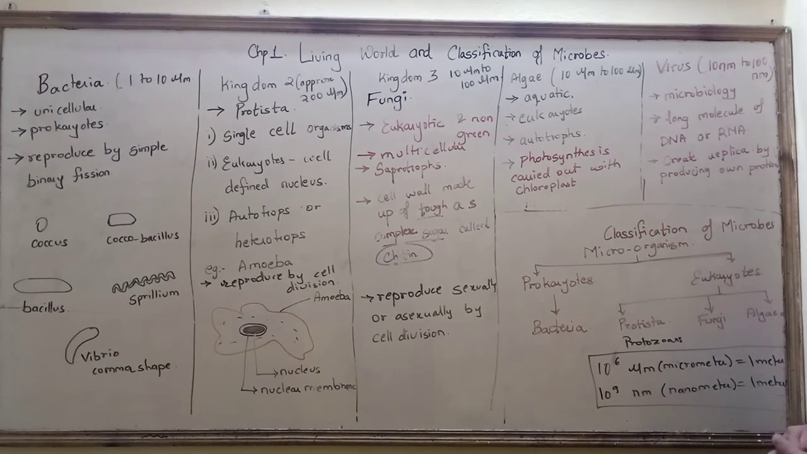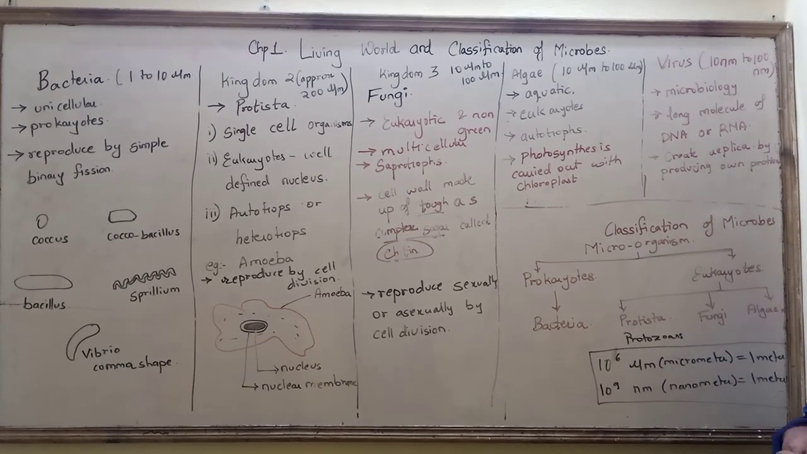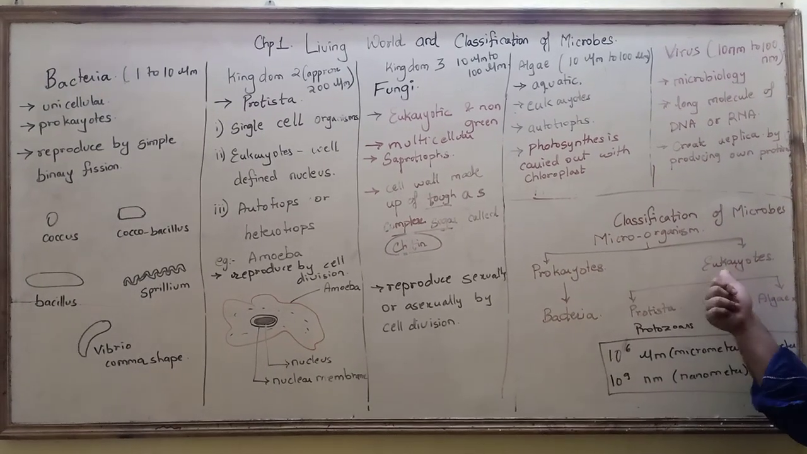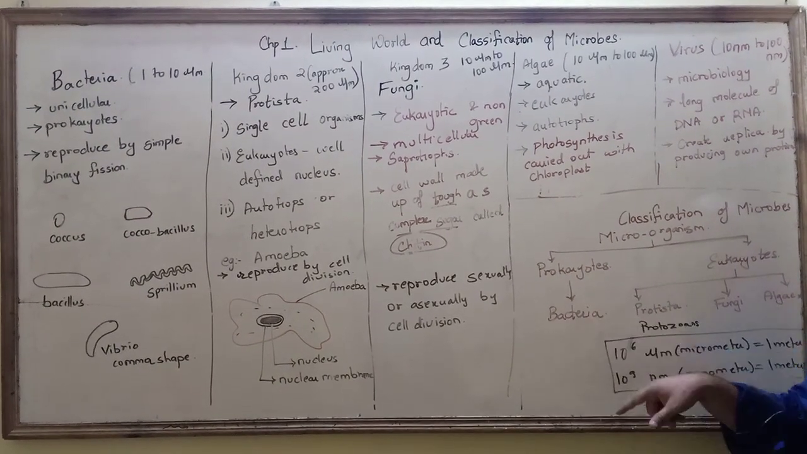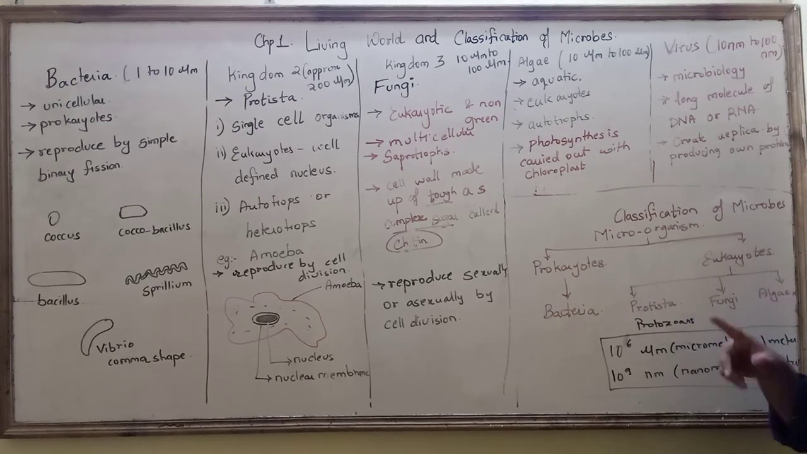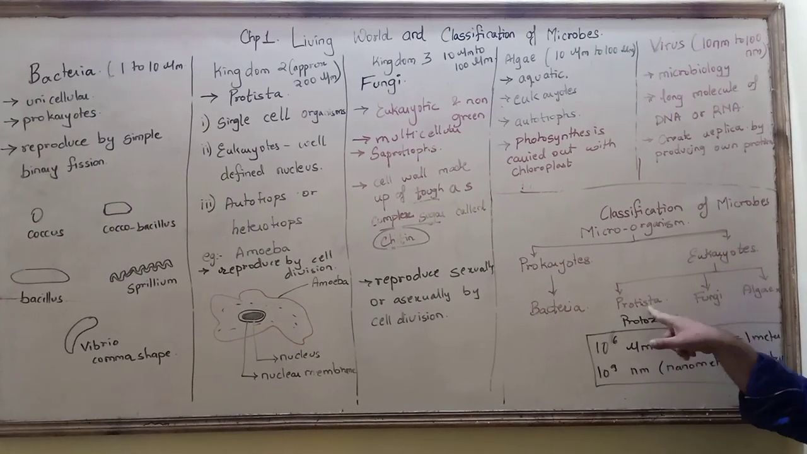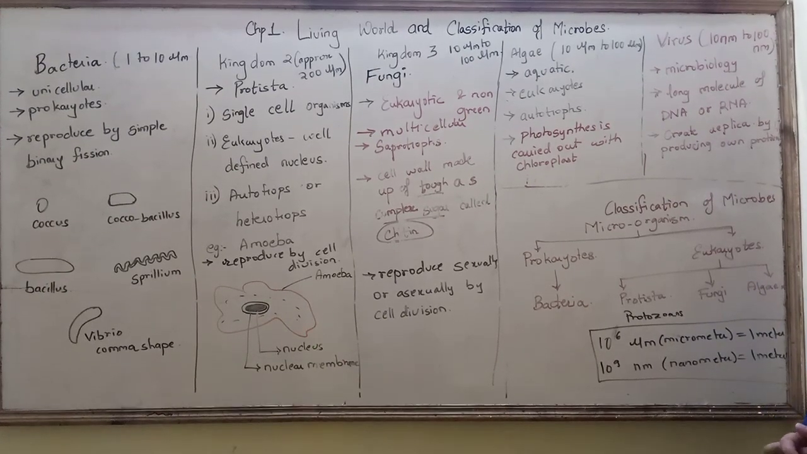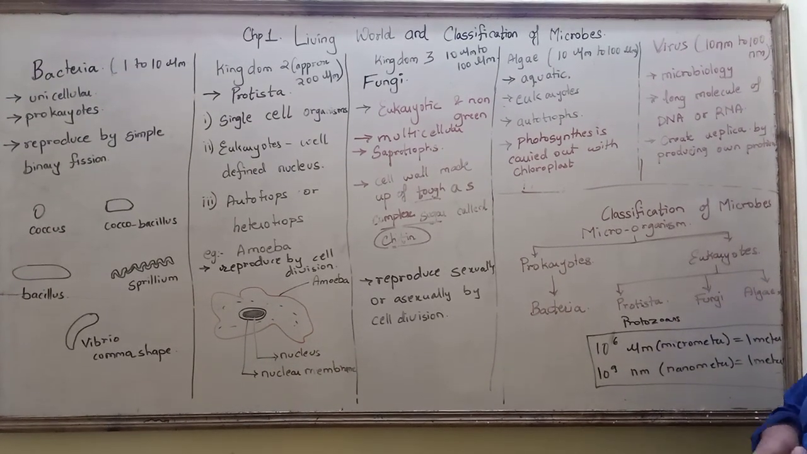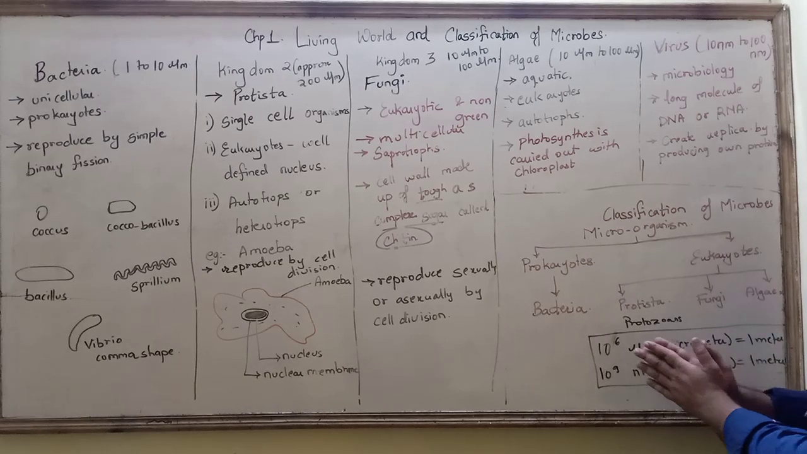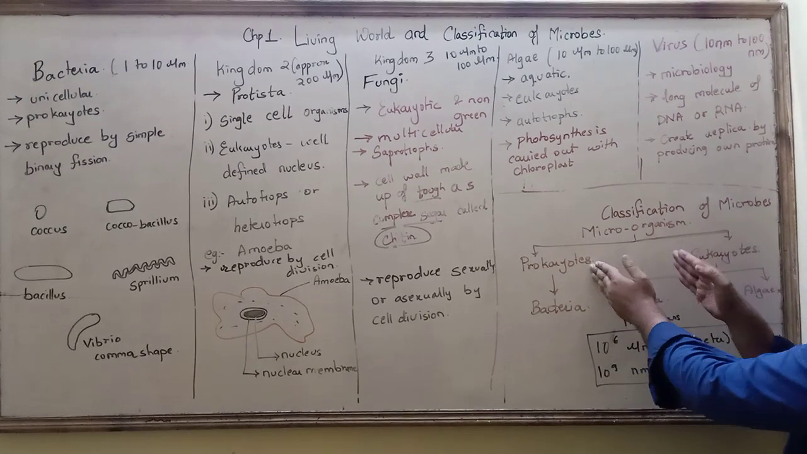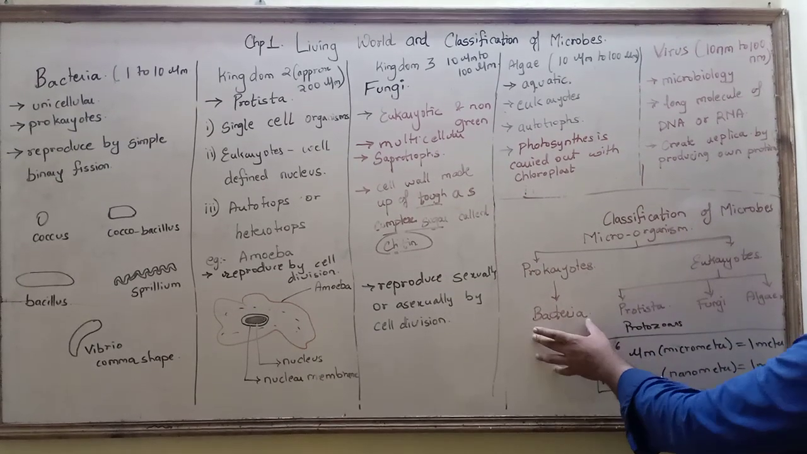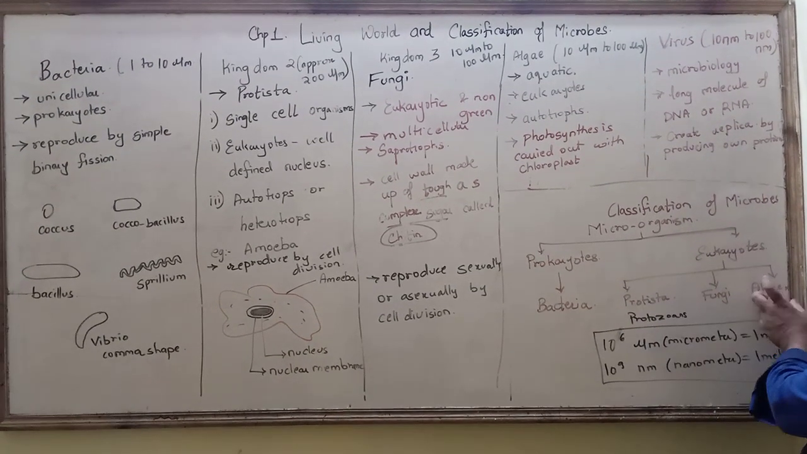So, microorganisms are classified into two things again, prokaryotes and eukaryotes. Under prokaryotes you have only bacteria, and under eukaryotes you have protista, fungi, and algae. Now, in order to study these, first they are classified on the basis of prokaryotes and eukaryotes. Then, on some characteristics, they are divided into protista, fungi, and algae.